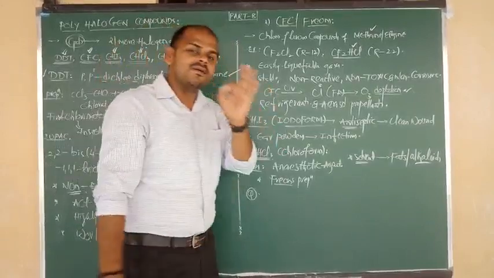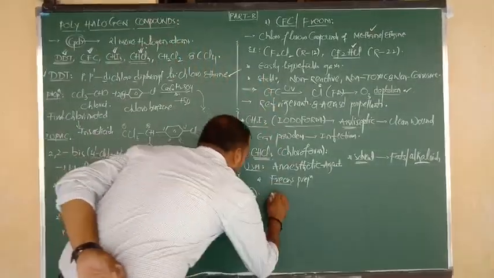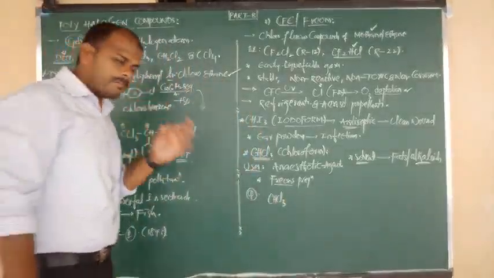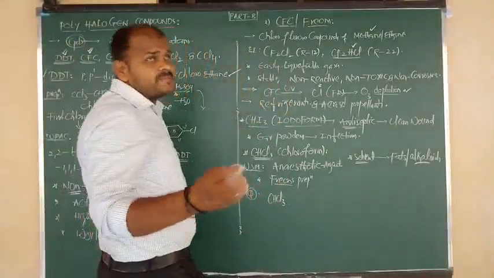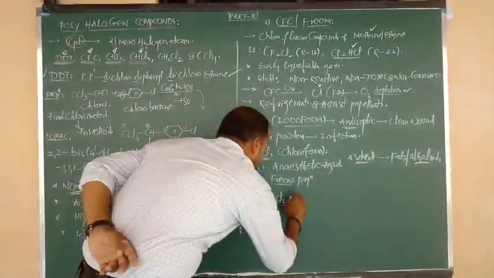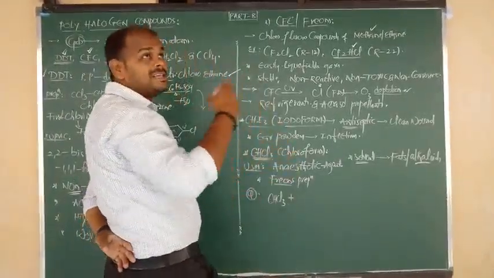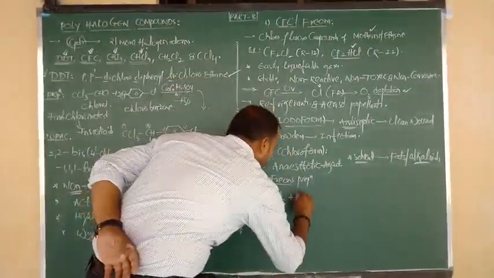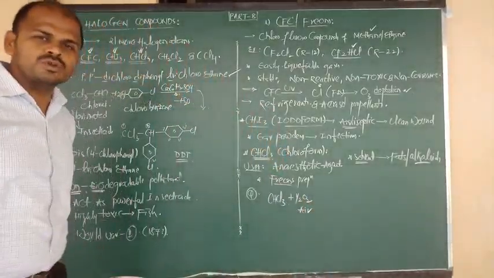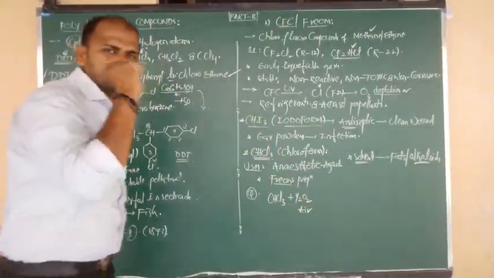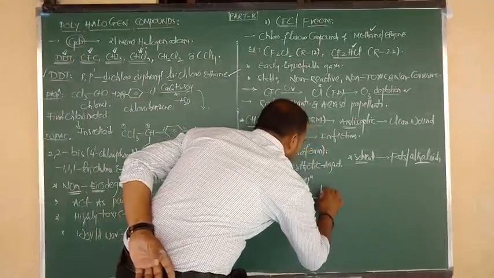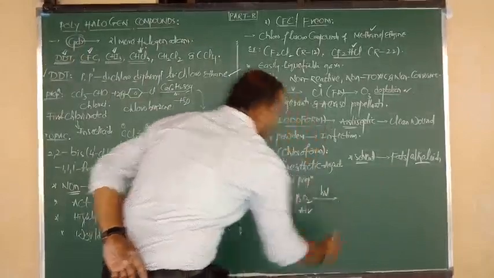The reason is, first of all I am going to show the reaction. Chloroform, formula CHCl3. Okay, and suppose it is present in an open vessel. Nothing but it is exposed to the environment, and undergoes oxidation by atmospheric air. I am going to consider just half mole of O2 or a free oxygen atom. And the reaction takes place due to its open nature. The reaction will take place in presence of what, nana? Sunlight.